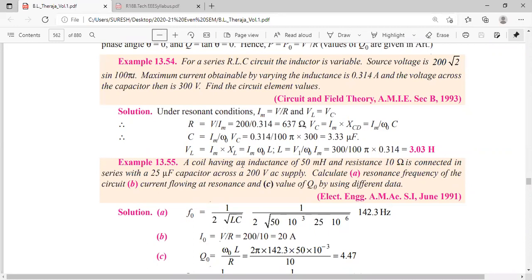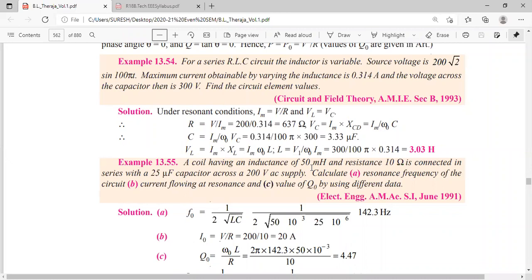See here, in the problem he is clearly saying calculate resonant frequency. Resonance. That means this problem belongs to resonance. In the previous problem, by using maximum current, we determined it was a resonance problem. But in this problem, he is clearly saying resonance. That means this problem relates to series resonance. Now write down what is L. What is the value of L?